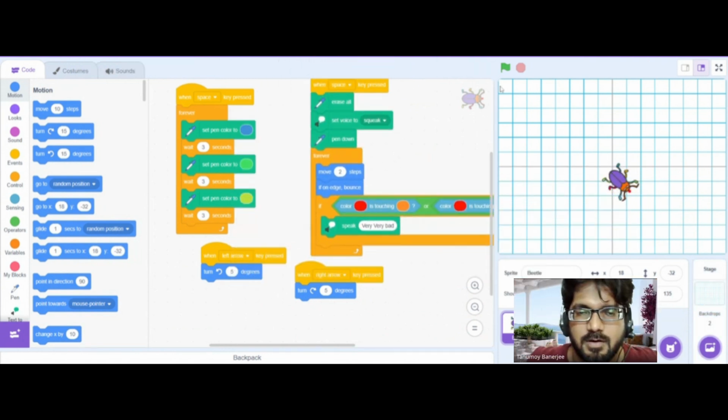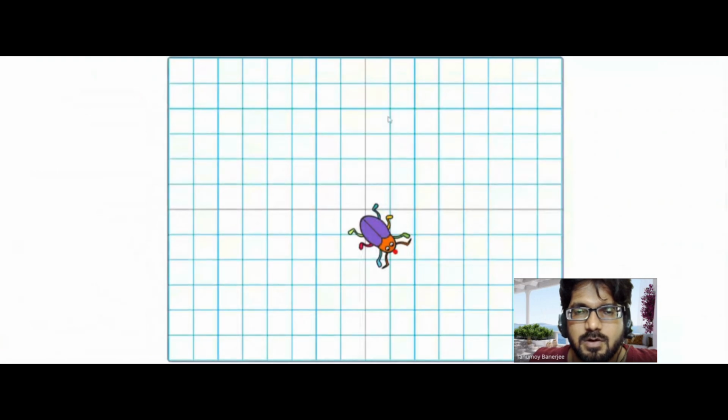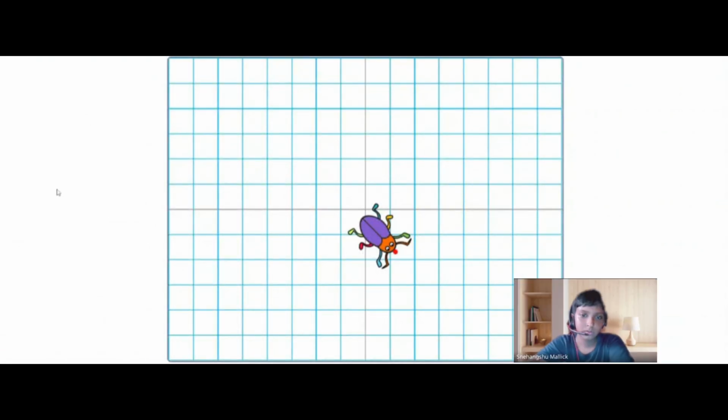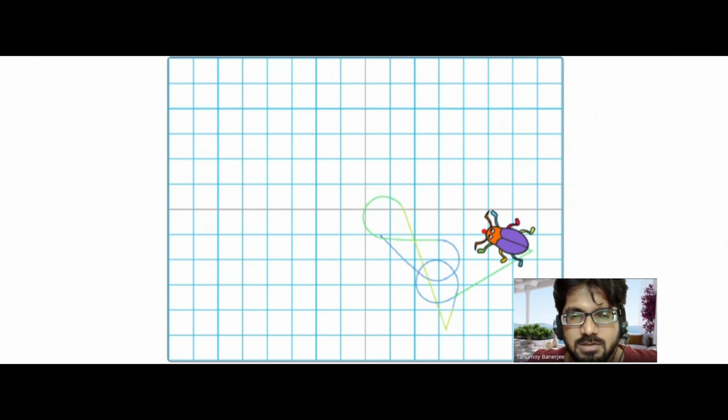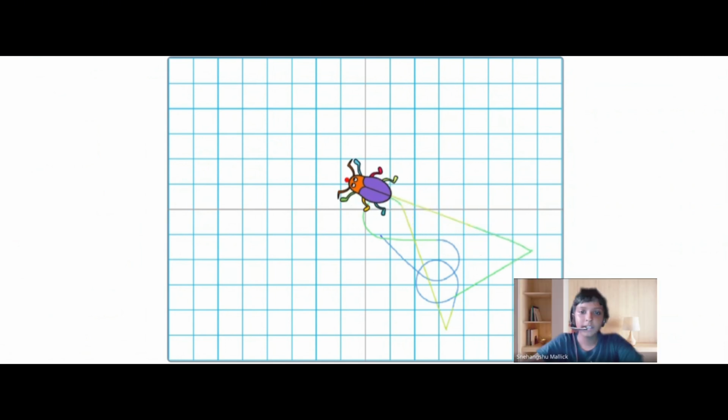Very nice. So run it. We start with the space key and we go left, and the color is changing as you can see. So in this case, the beetle can also rotate with certain angular trajectories and change colors. Very nice. As it touches its own line, it says very very bad.